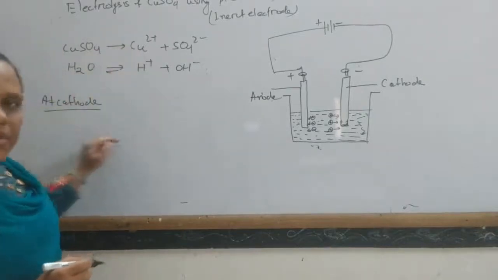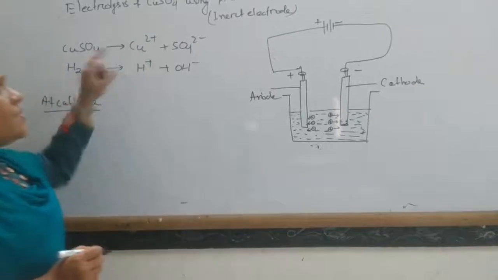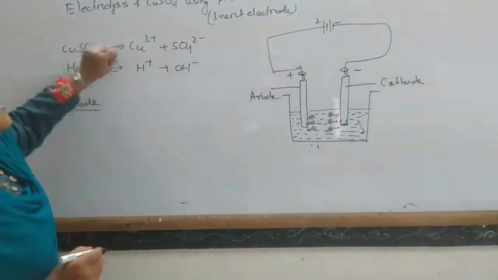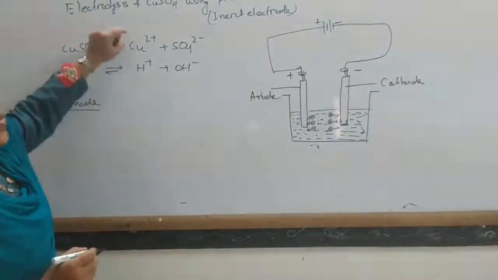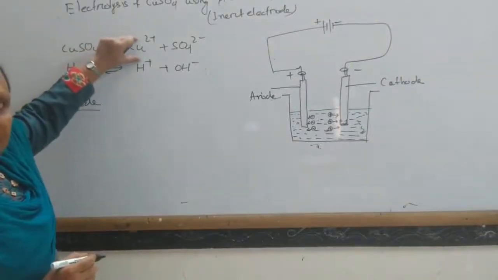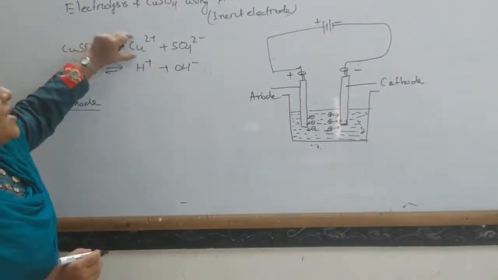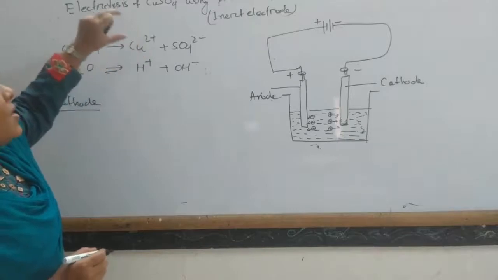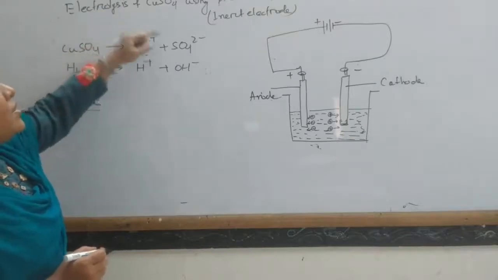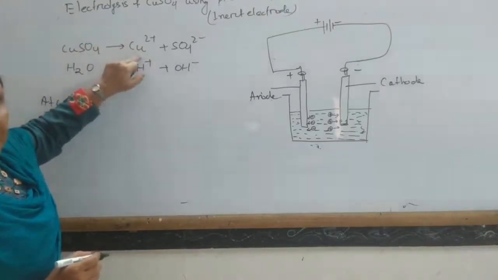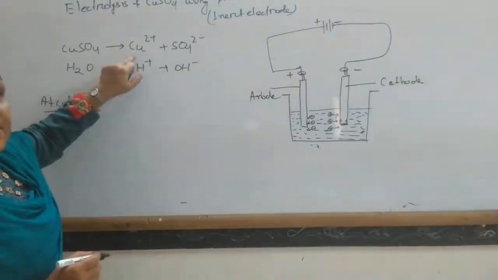I have given the preferential discharge order for a few cations. So Cu2 plus has a low discharge potential, or high reduction potential, so it will preferentially discharge first.